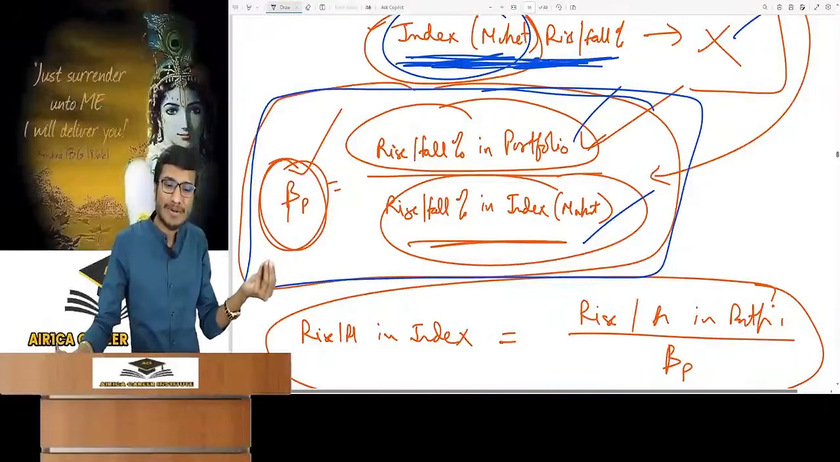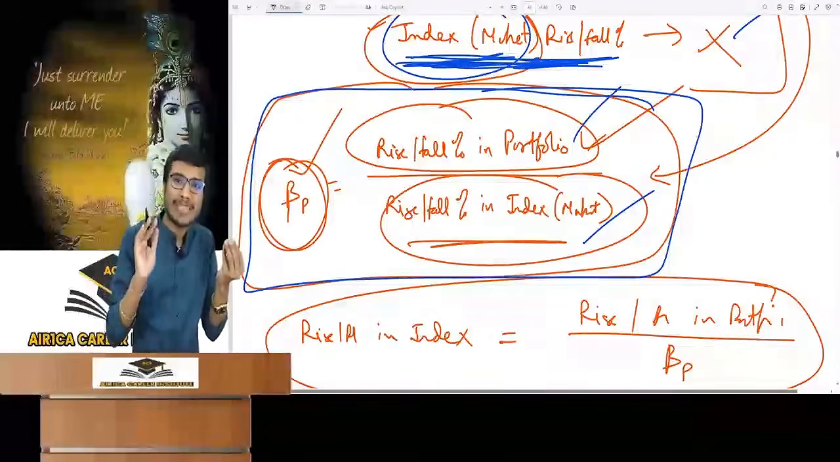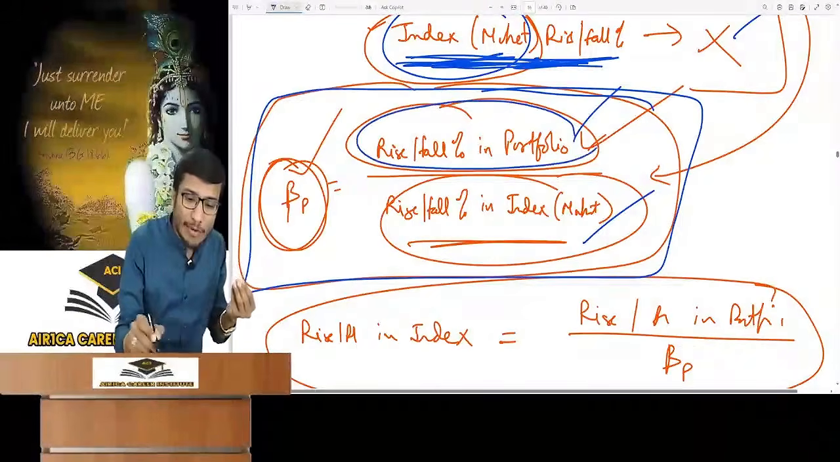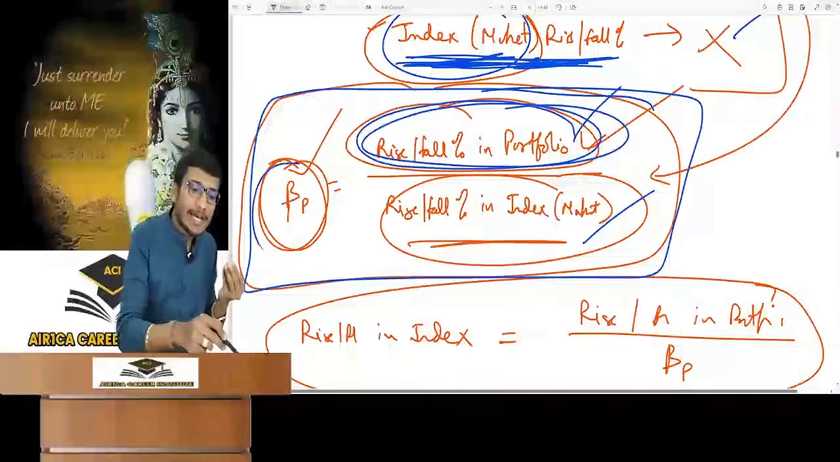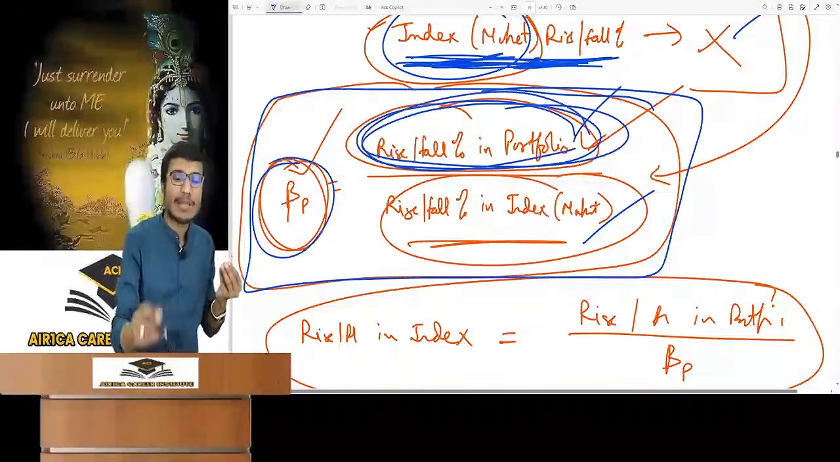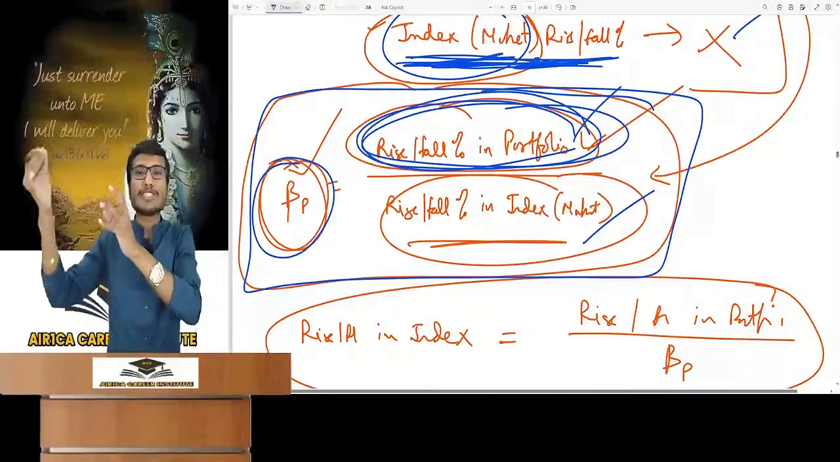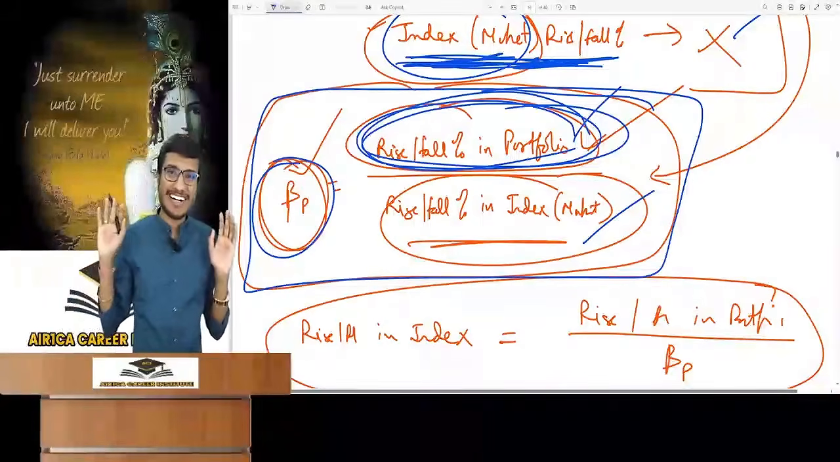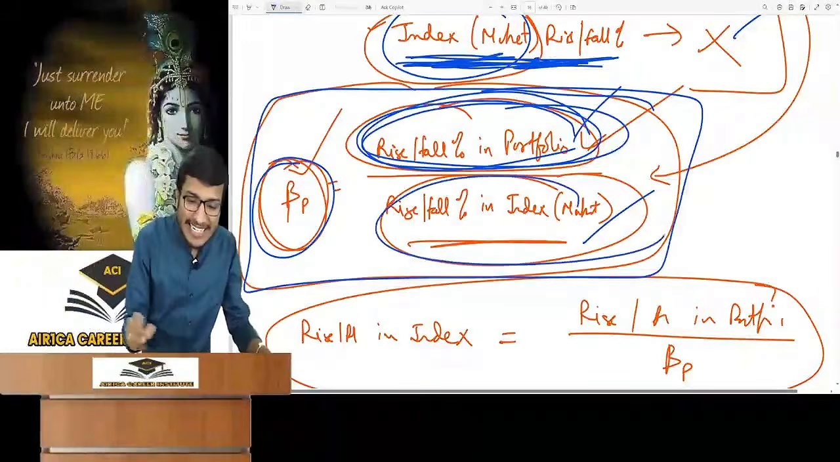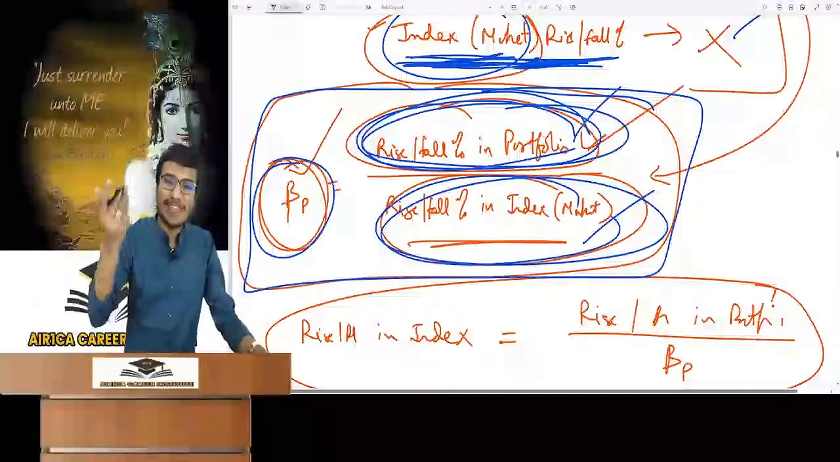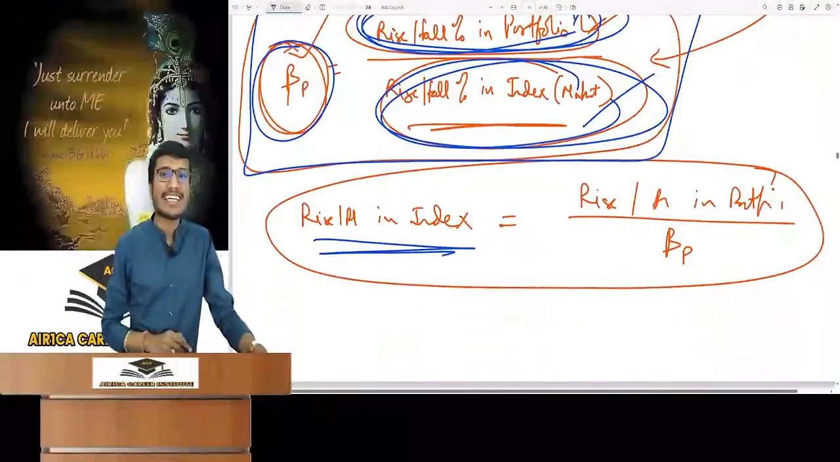Did you get it? In such questions, you will be given the rise and fall percentage in the portfolio. Beta will be given for the portfolio, and also what the rise or fall percentage in the portfolio is after maturity. So can't you calculate the rise and fall percent in index? In this case, how will the rise and fall percent in index be calculated?